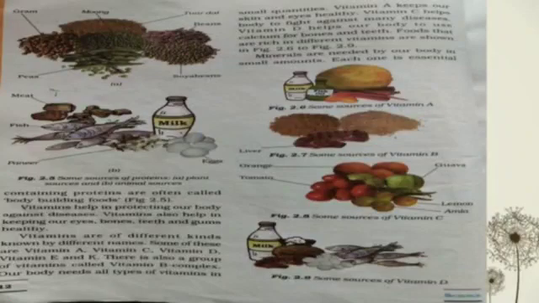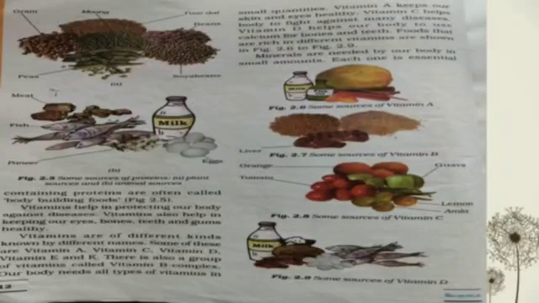Some sources of vitamin A, I say, are papaya, carrot, fish oil, milk. Some sources of vitamin B are guava, orange, tomato, lemon. Now some sources of vitamin C: orange, tomato, guava. Now some sources of vitamin D are fish, egg, butter, milk, these all are.